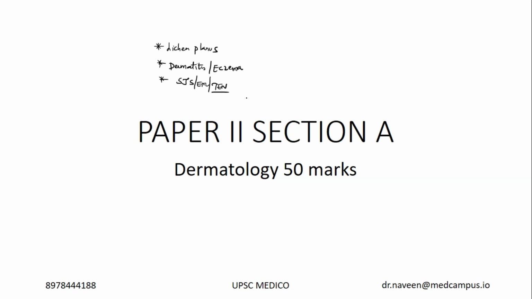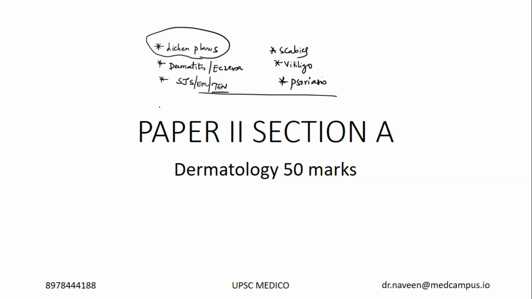There are many questions from these topics, and you also have scabies and vitiligo. Out of these topics, every year 4 topics are getting repeated. There is also psoriasis, I might be missing one more, but let me just deal with this. Lichen planus was asked this year.